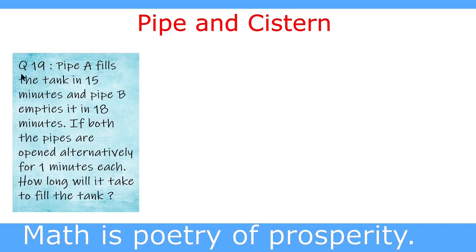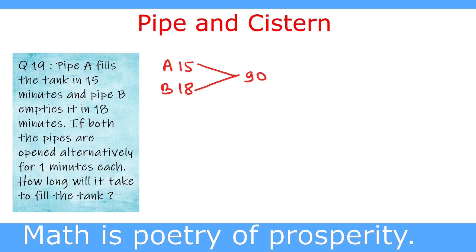We go to the next question, and our question is: pipe A fills the tank in 15 minutes and pipe B empties it in 18 minutes. If both the pipes are opened alternatively for 1 minute each, how long will it take to fill the tank? We solve this question like this. Pipe A fills in 15 minutes and pipe B empties it in 18 minutes, and the LCM of 15 and 18 is 90, and 15 divides 90 for 6 times.